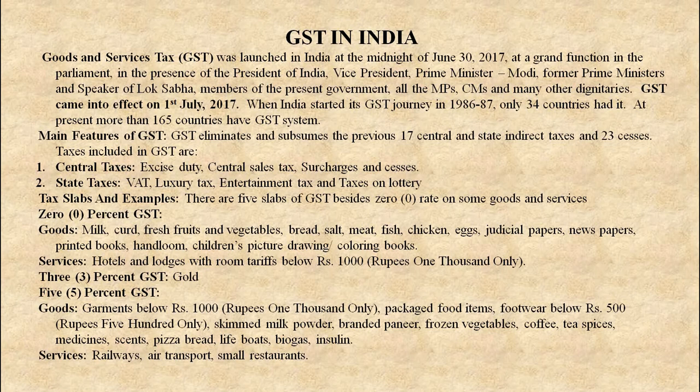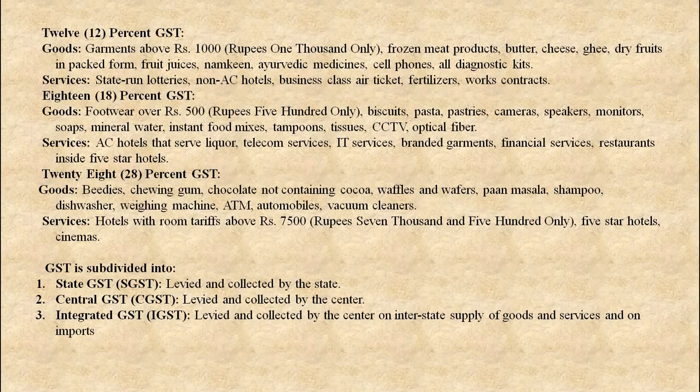Second, 3% GST on gold. Now 5% GST on the goods: garments below 1000, packaged food items, footwear below 500, skimmed milk powder, branded paneer, frozen vegetables, coffee, tea, spices, medicines, scents, pizza bread, lifeboats, biogas, insulin. And in services, railways, air transport, small restaurants, they are coming under 5% of GST.